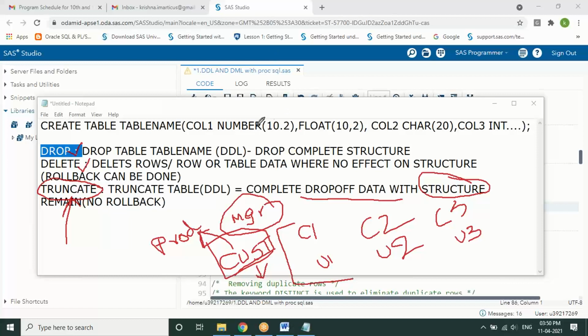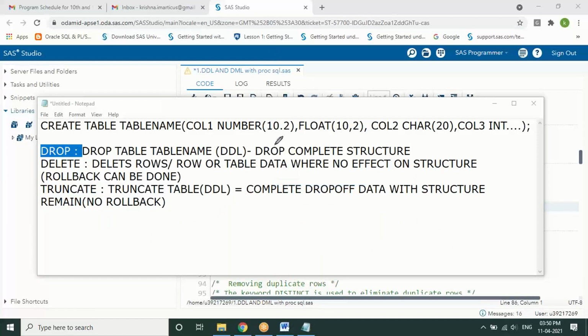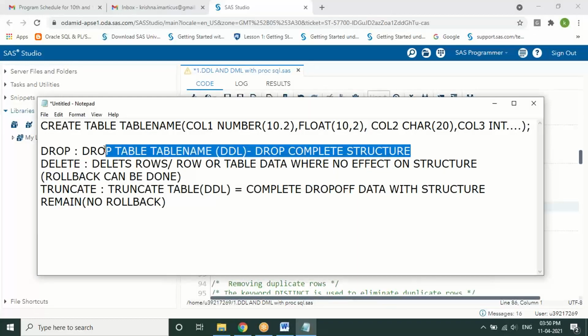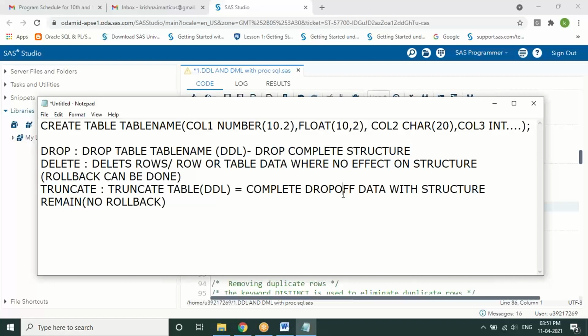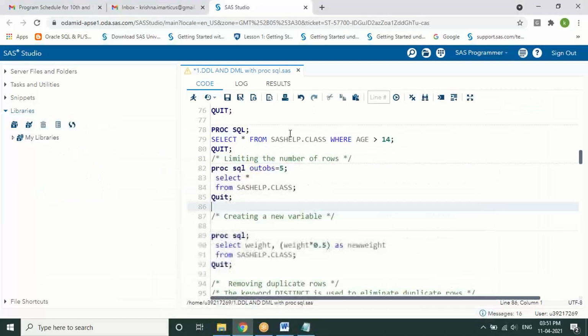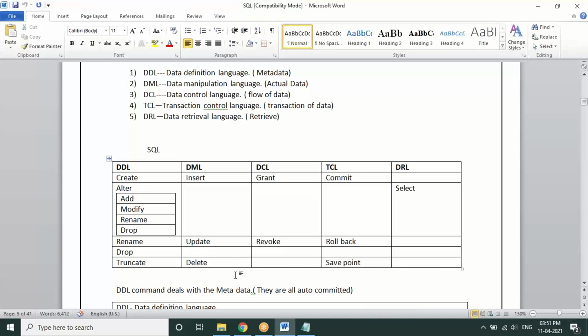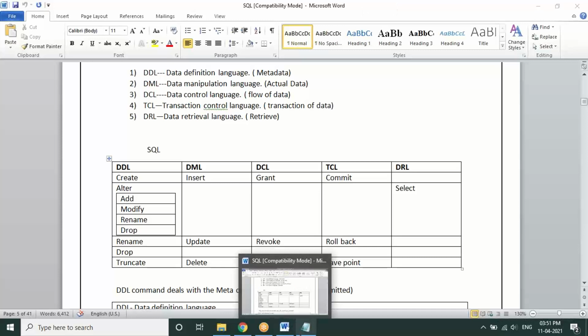Okay, so that is the importance of this statement. No rollback for drop also. No rollback. Once it is dropped, nothing will be left behind. Nothing will be there at the backend. Okay. So this is one other point about the drop, delete, and truncate statements from these categories. Fine.